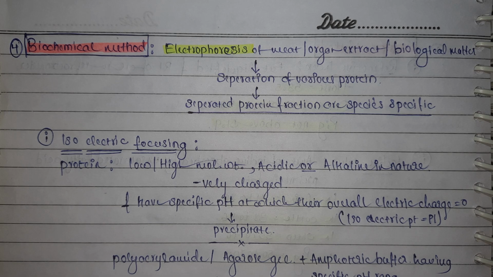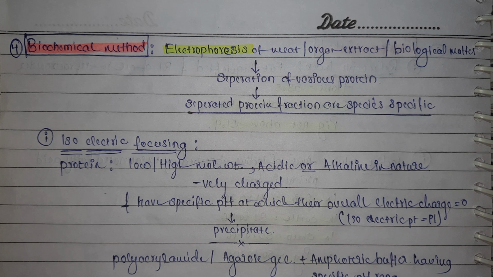The next method of meat speciation is the biochemical method. In the biochemical method, we will be going for electrophoresis. Electrophoresis of what? We will be going for electrophoresis of meat, organ extract, and even biological matter. Then we will separate the various types of proteins, and the separated protein fragments or fractions are very much species specific. Among the biochemical methods, we will be using electrophoresis technology. We have two types there: isoelectric focusing and SDS-PAGE.